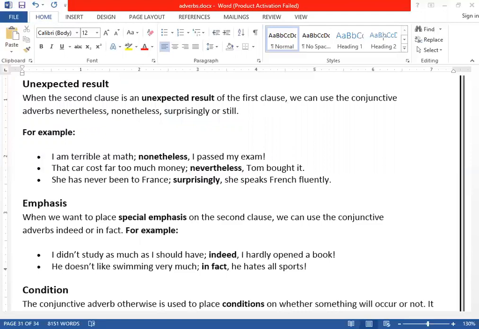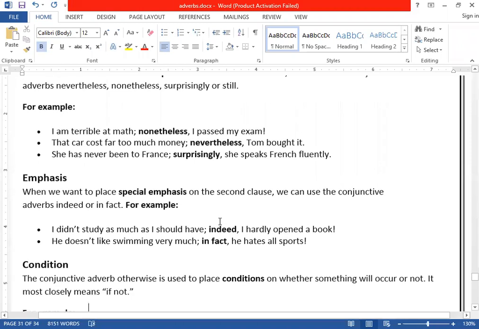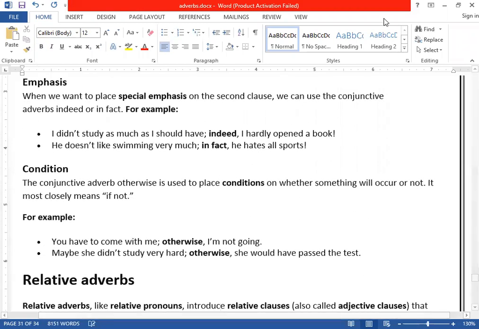Conjunctive adverbs are again used for emphasis. When you want to place a special emphasis on the second clause, we can use the conjunctive adverbs "indeed" and "in fact", these two.